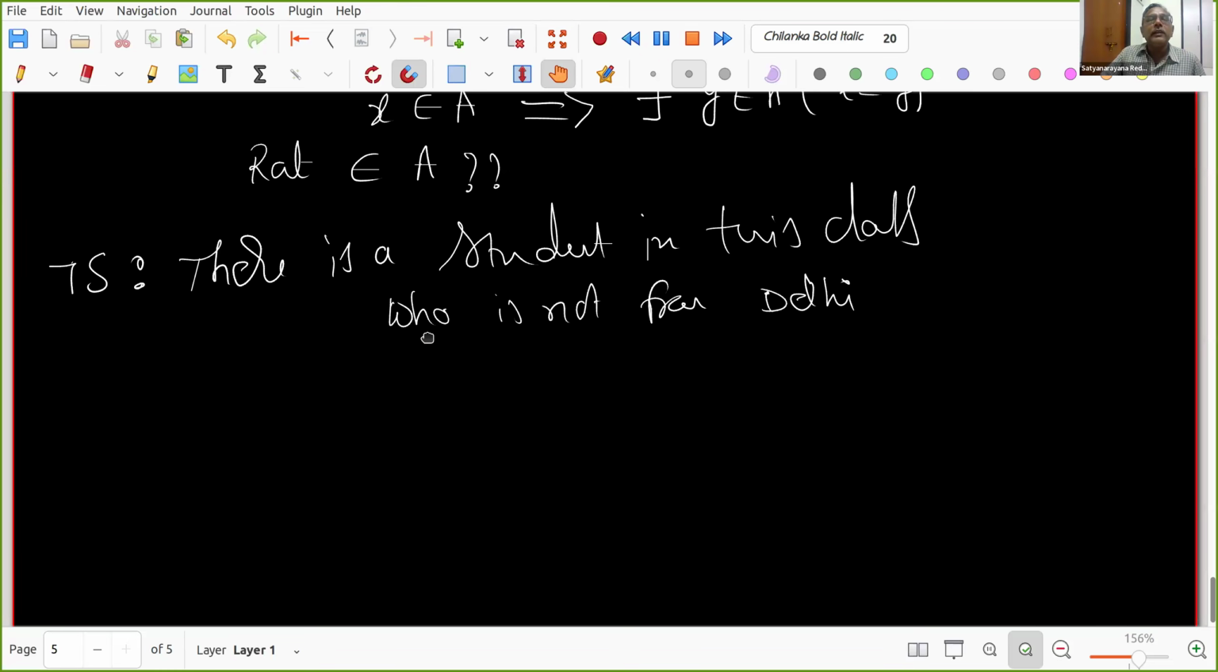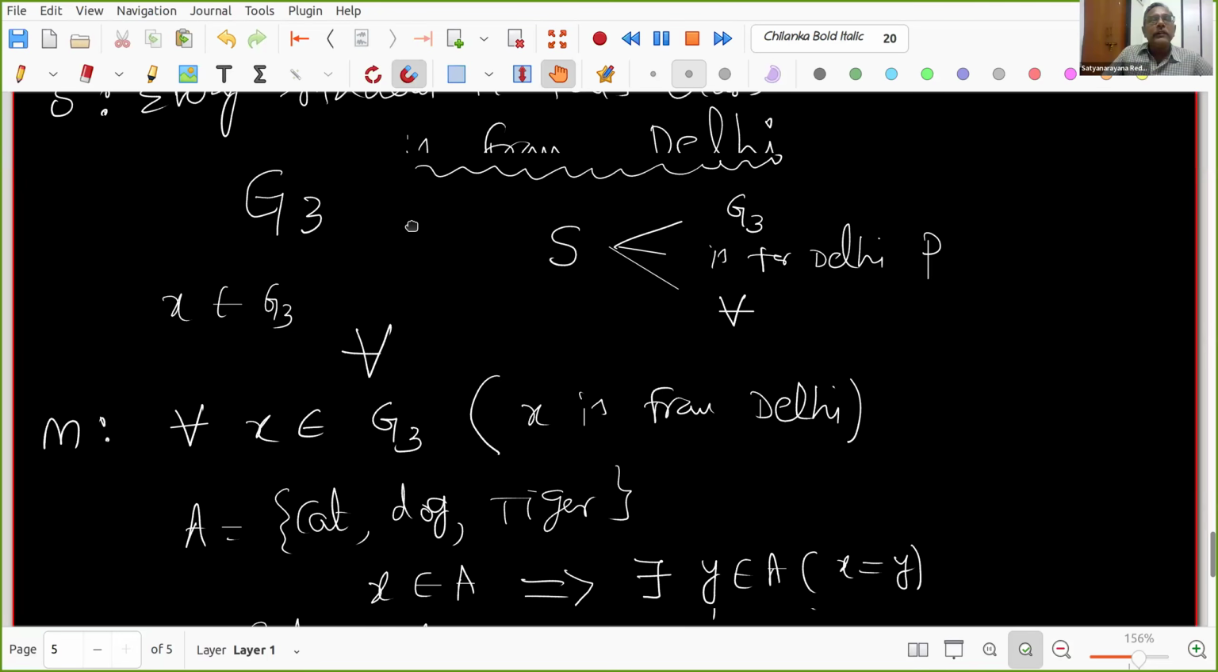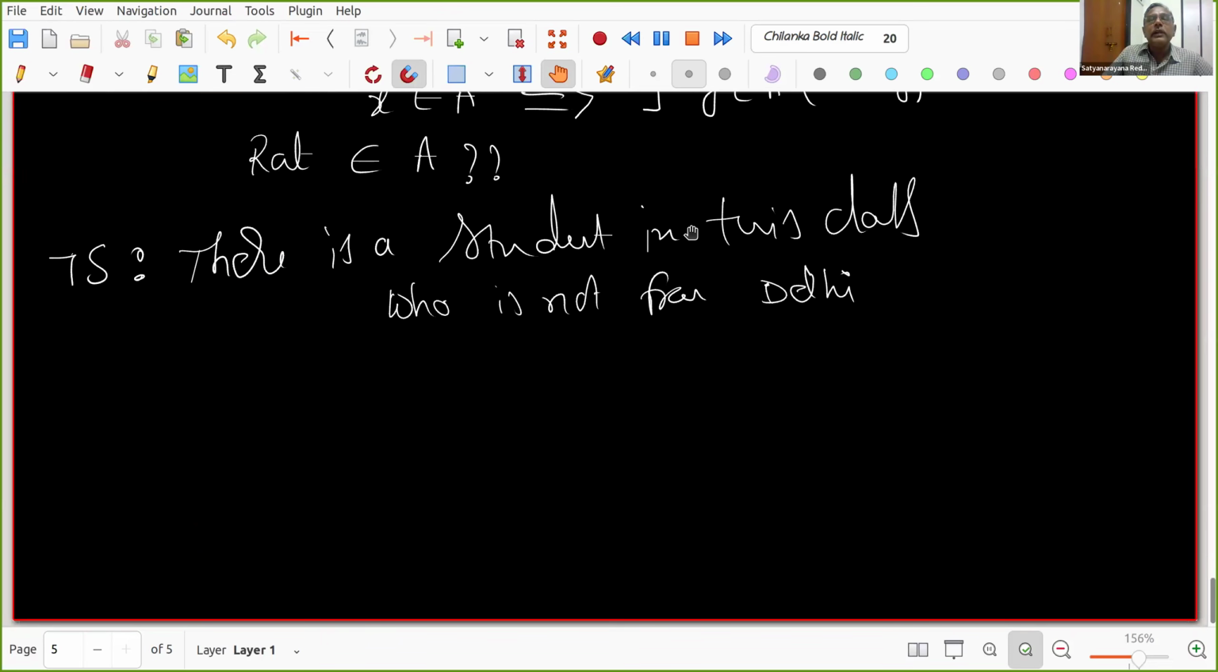For example, every student in this class is from Delhi, right? What is the set involved here? G3 is the set. So what is the set involved here also, in: there is a student in this class? Yes, the set is G3 only.